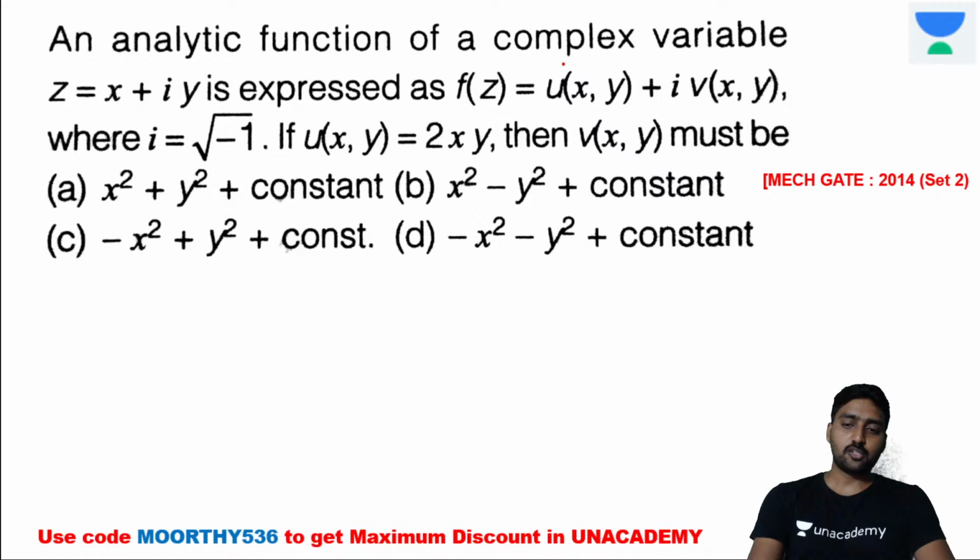Next one. Again, this question is also related to analytical function. An analytical function of a complex variable z is equal to x plus iy. The given question itself mentions it as an analytical function, so the given function is analytical. f of z is equal to u of x comma y plus i into v of x comma y, where i is equal to root of minus 1. If u of x comma y is equal to 2xy, then what is the value of v of x comma y?